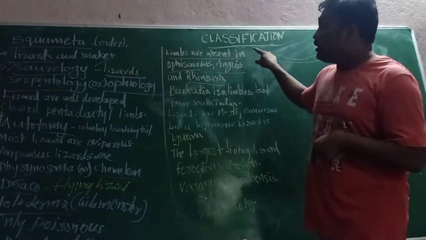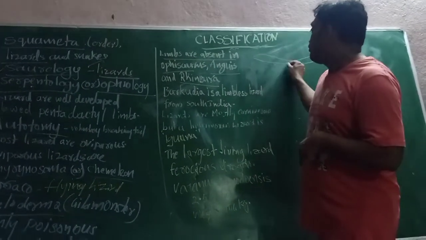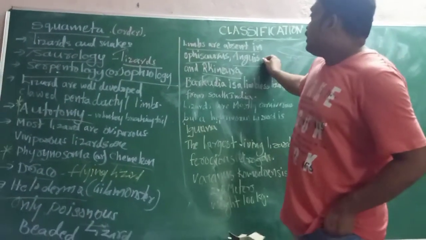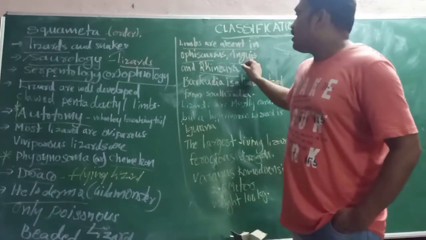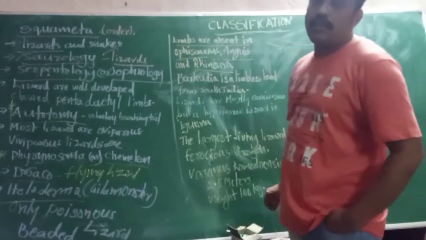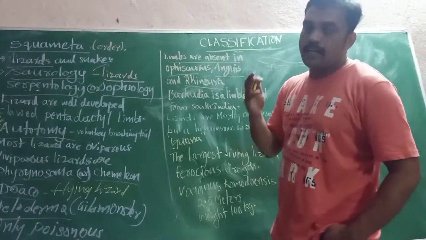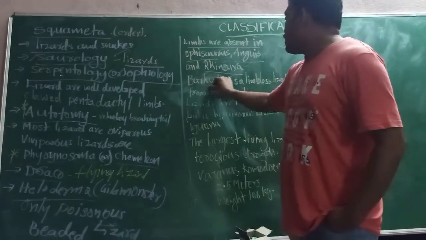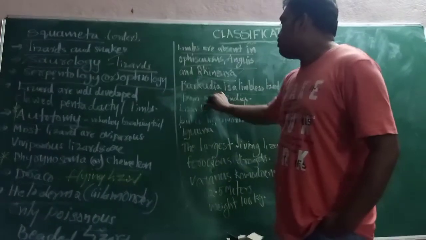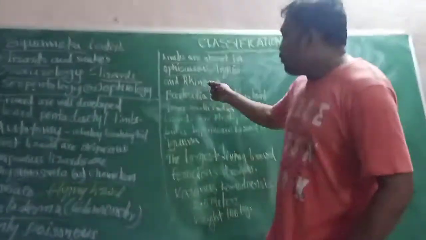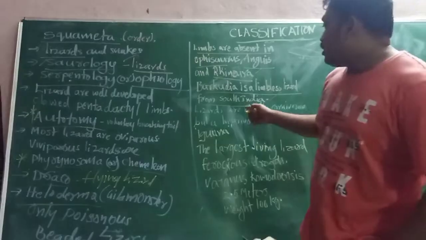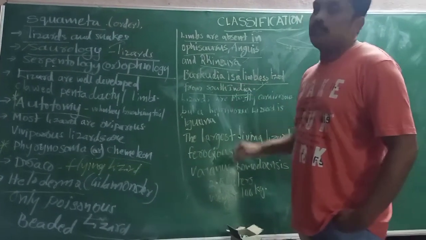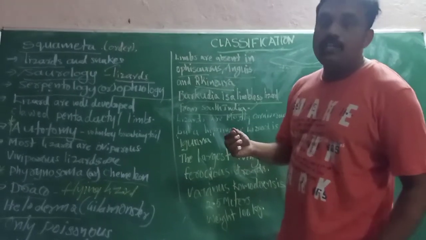Barkudia is also a limbless lizard, found in South India.